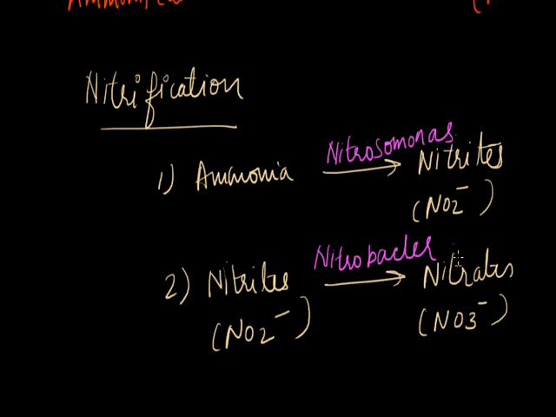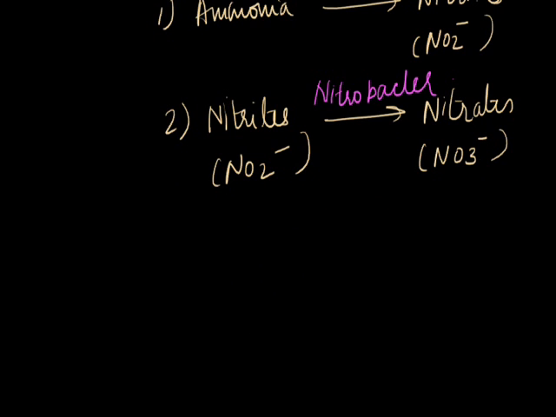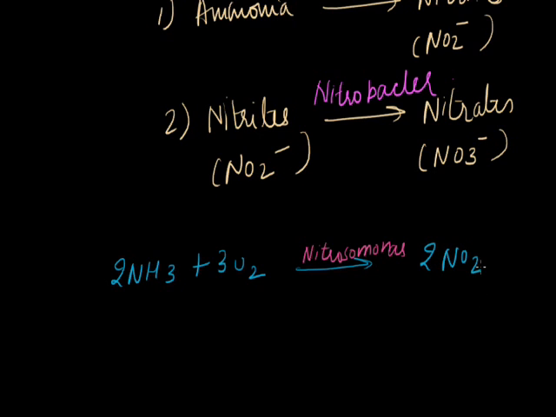This can be very well represented in equation form. Two molecules of ammonia are combined with oxygen in the presence of Nitrosomonas. The byproducts are 2 molecules of nitrite, 2 hydrogen ions plus 2 molecules of water.